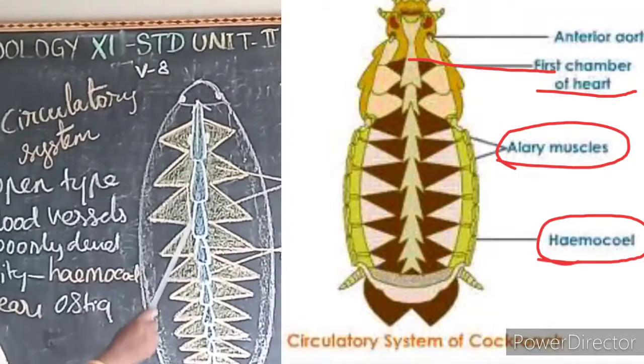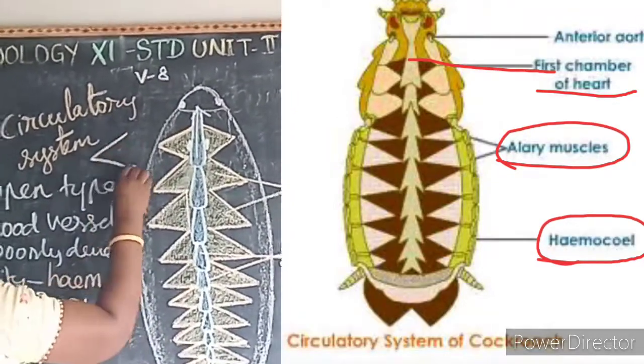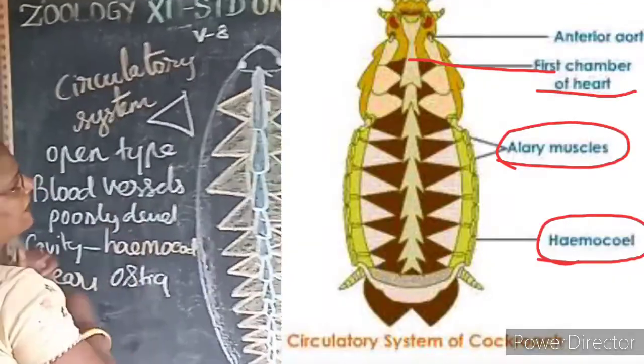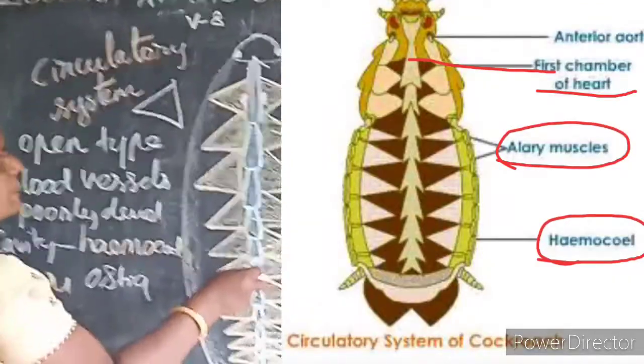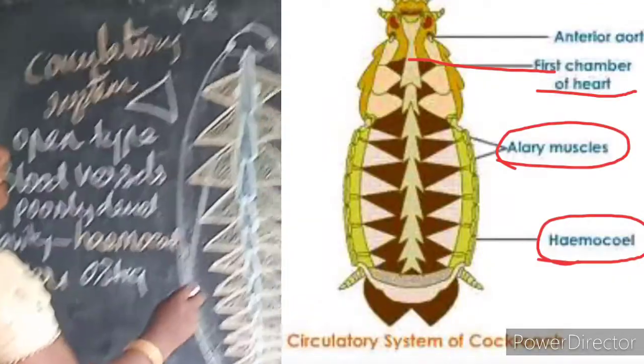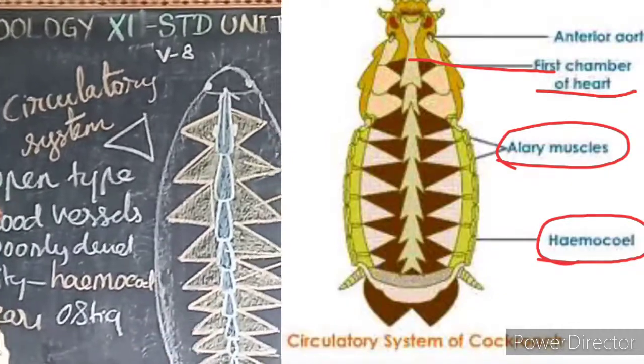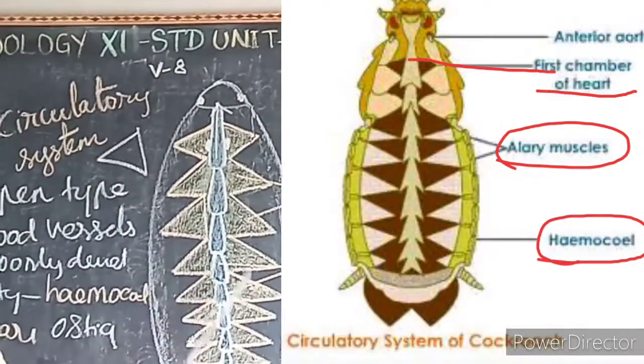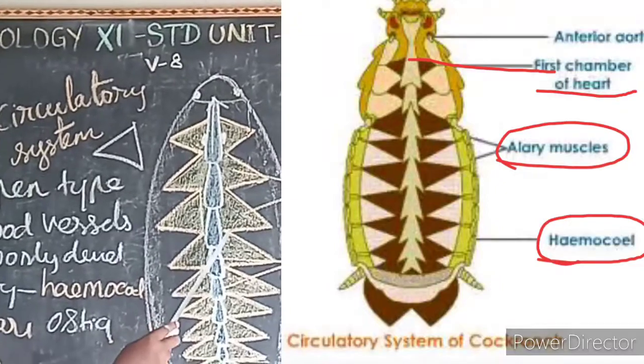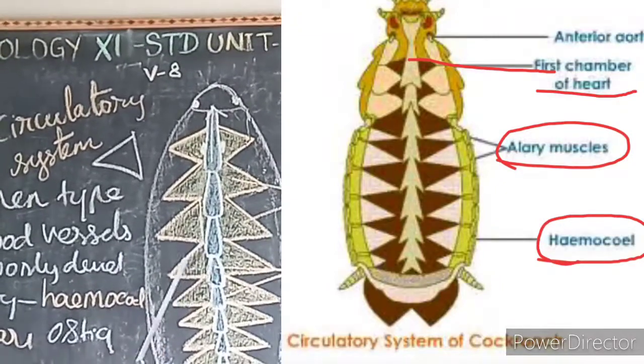See here the triangular muscles. The triangular muscles are known as what? Alary muscles, which are located on either side of the heart. It is also 13 pairs. Count and see. It is 13 pairs located on either side of the heart, which helps in the blood circulation.